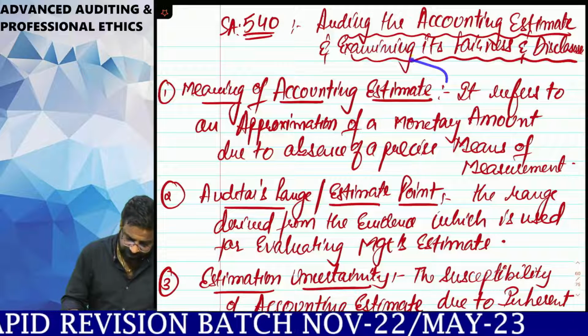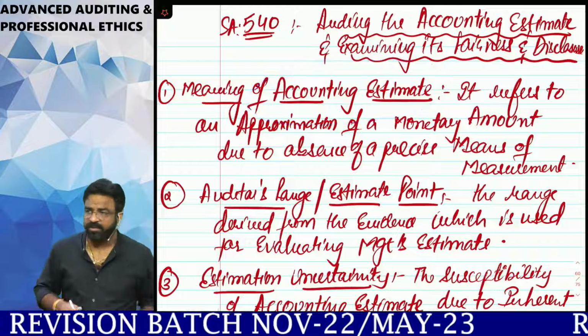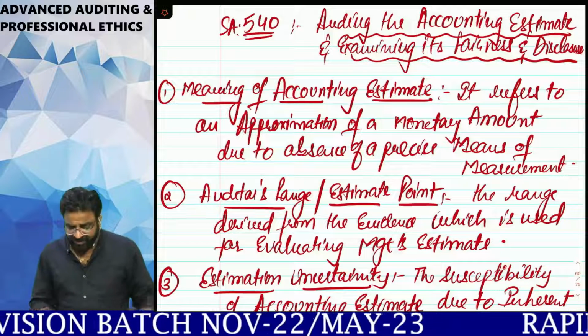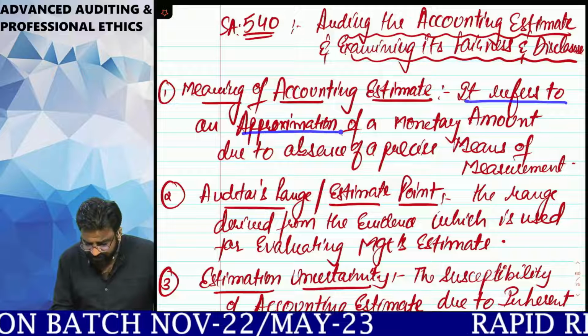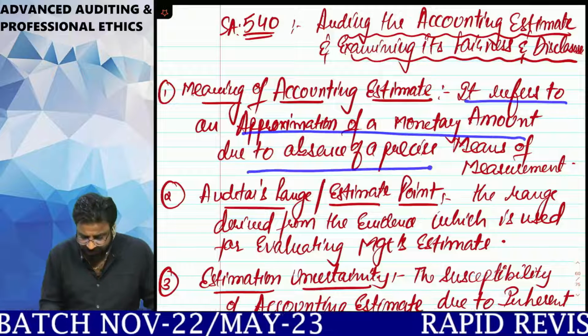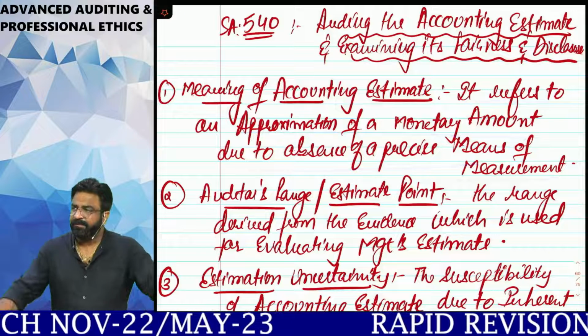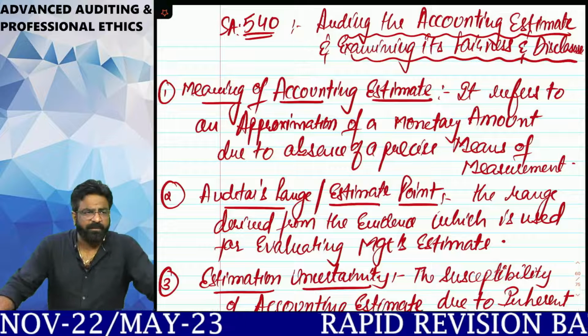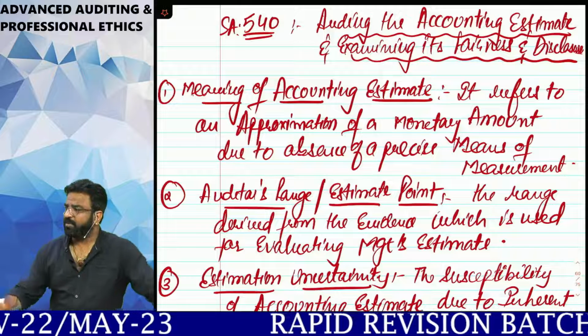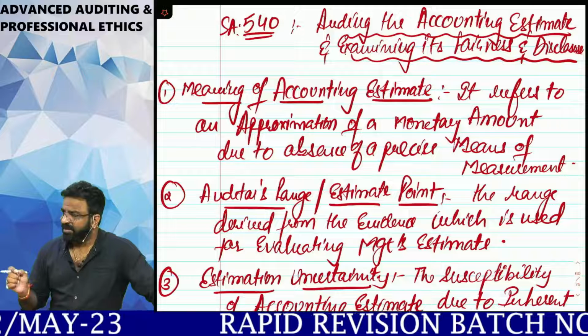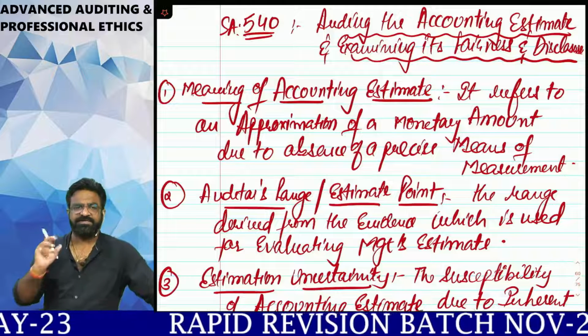First thing is we have to understand what you mean by the term accounting estimate. If we see, accounting estimate is nothing but it refers to the approximation of a monetary amount due to the absence of precise means of measurement. Now let's say, for example, provision for doubtful debt. Provision for doubtful debt means that in this year we are expecting that this much of bad debts may happen.